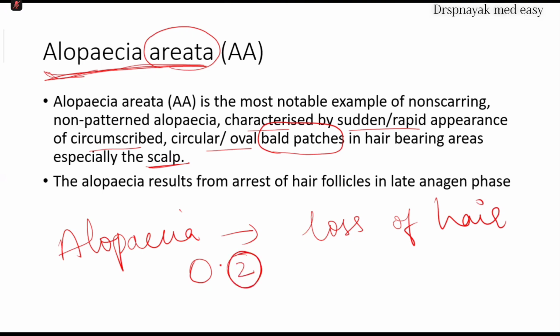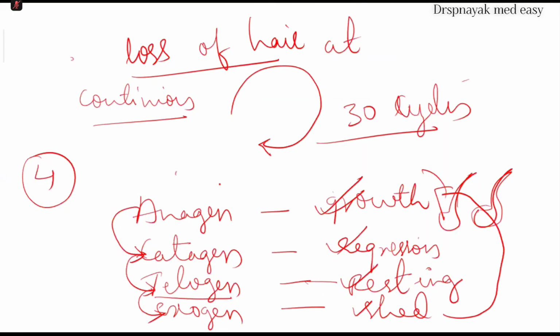You have to remember very carefully, listen carefully here. Number 1, if the patient has a defect in the hair cycle. Just now we discussed, there are 4 phases in the hair cycle. If this hair cycle is defected, or if any defects are seen in these 4 phases, then it may lead to alopecia.